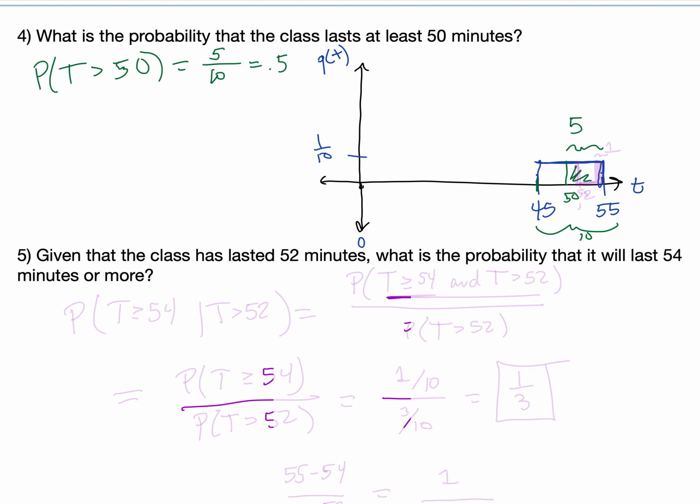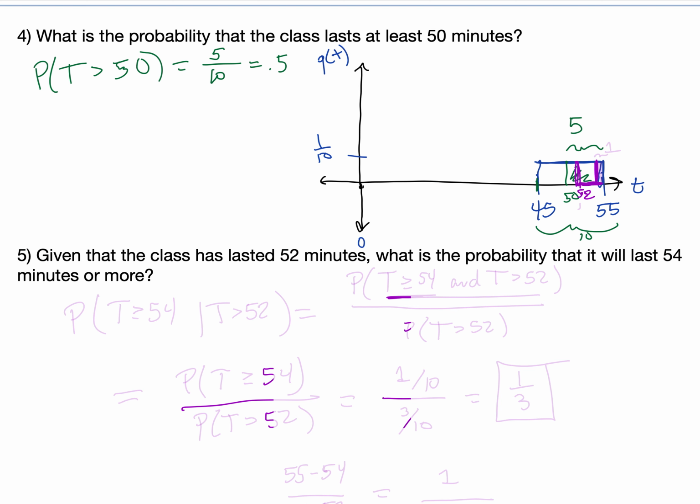Lastly, given that the class lasted 52 minutes, what is the probability that it will last 54 minutes or more? At this point, the class has lasted 52 minutes. We know that we're in this range, so we can only possibly be in this range.